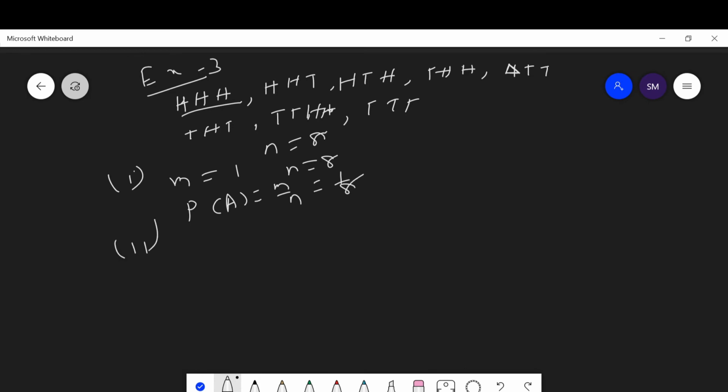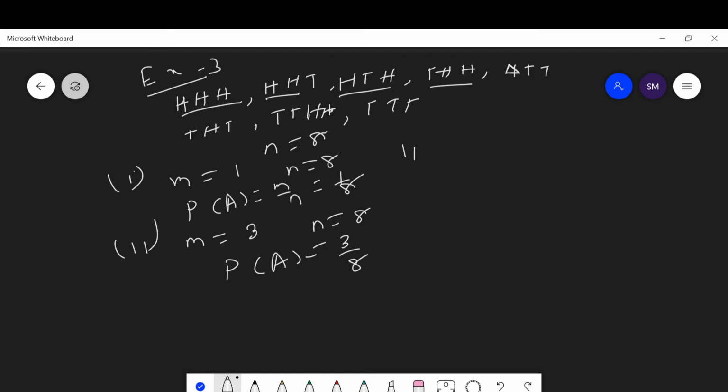Then the next question says the event of getting two heads. How many times do you get two heads? Once, twice, thrice, that's it, 3 times. Then the favorable conditions are m equal to 3. Then n equal to 8. Then the probability of getting two heads is equal to m upon n, 3 upon 8.